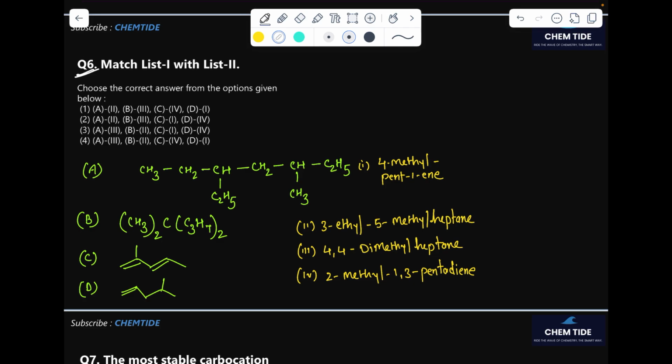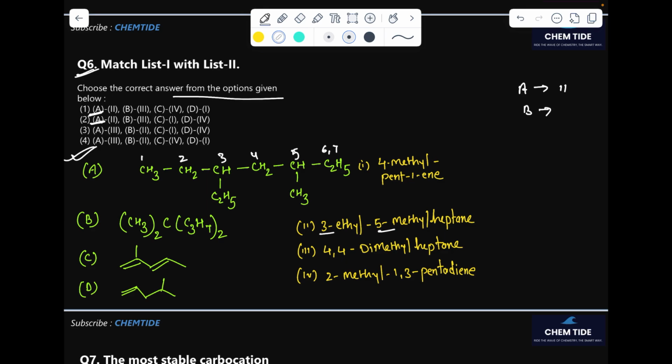Question number 6 is telling us to choose the correct answer for the options given. These are match the column, and here is the table. Based on IUPAC we have to find out. First we have to choose the longest carbon chain. We can match it with the longest carbon chain. 1 and 2 are there, so 6 and 7 both are there. So 3-ethyl, okay, it is matching with 3-ethyl. Then 5-methyl, okay, and then heptane. So A is matching with 2.